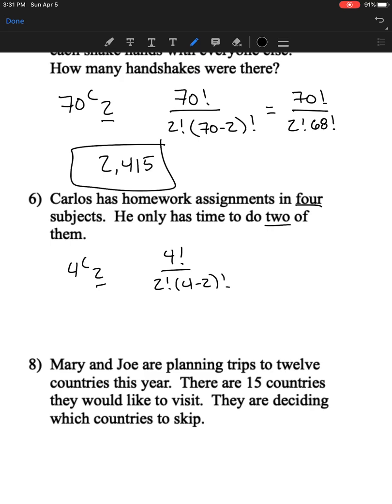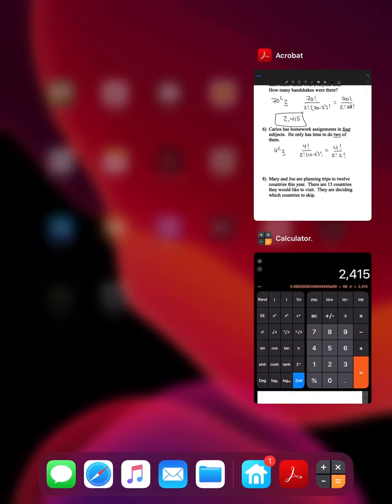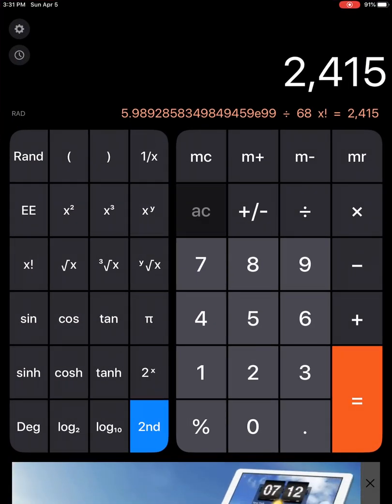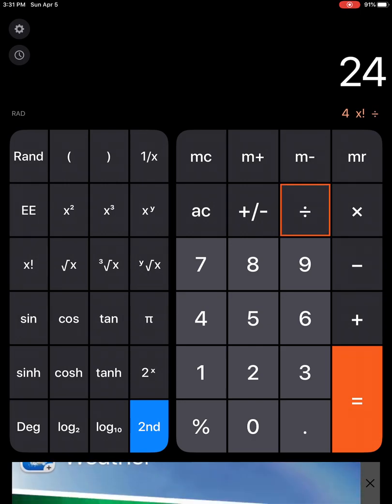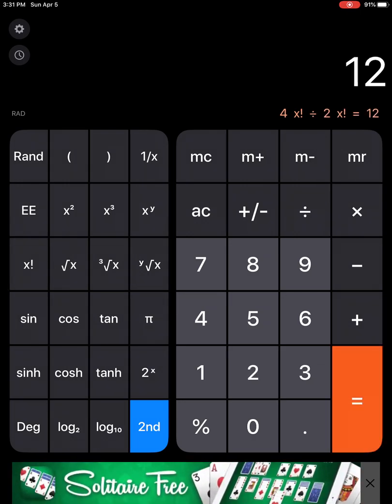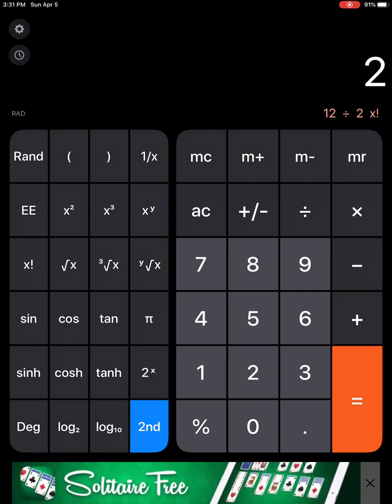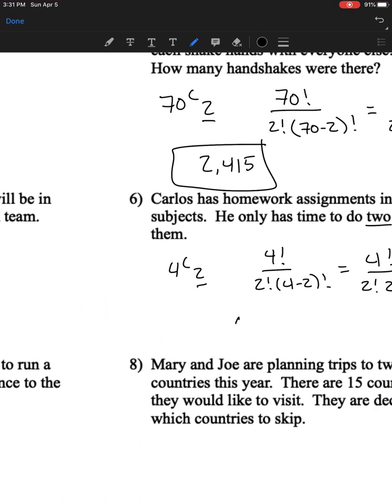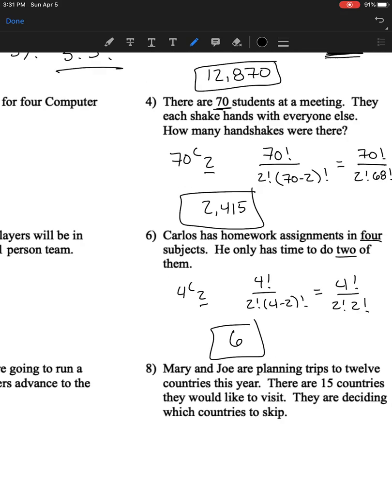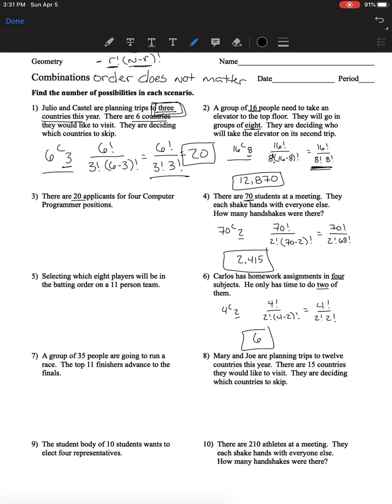So this is another one where we're going to get 2 numbers on the bottom that are the same. So don't freak out, but that's not how it always is, okay? So 4 factorial divided by 2 factorial, and then 2 factorial. So 4 factorial divided by 2 factorial, and then divide again by 2 factorial, and that's going to give me 6. So my answer on this one is just 6. Easy peasy.